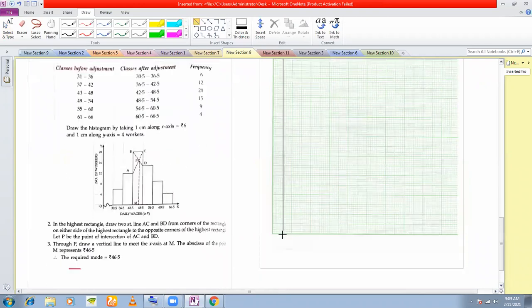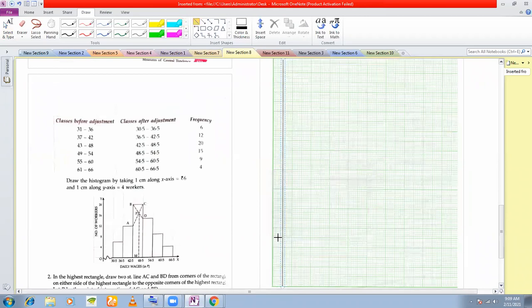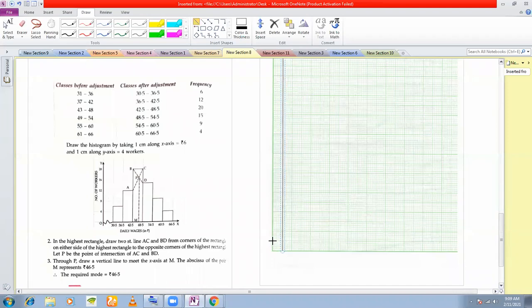This is my y axis. I'll take the x axis here. So this becomes my origin.